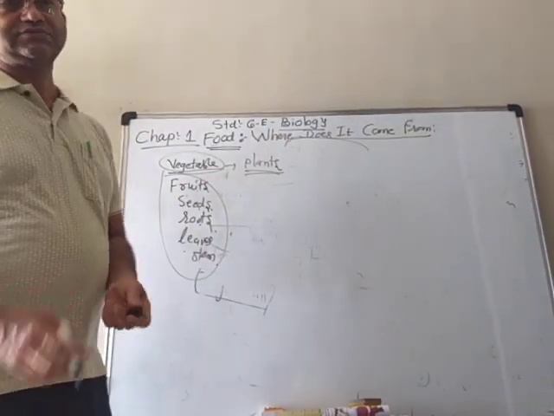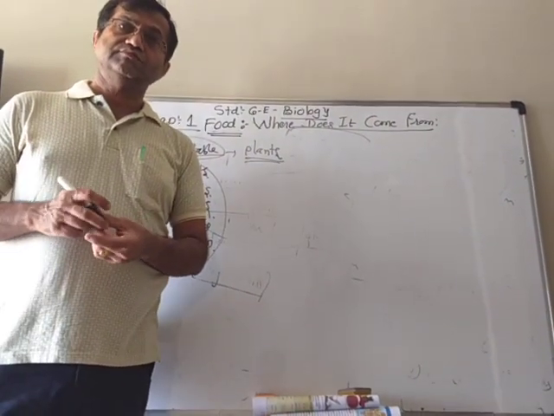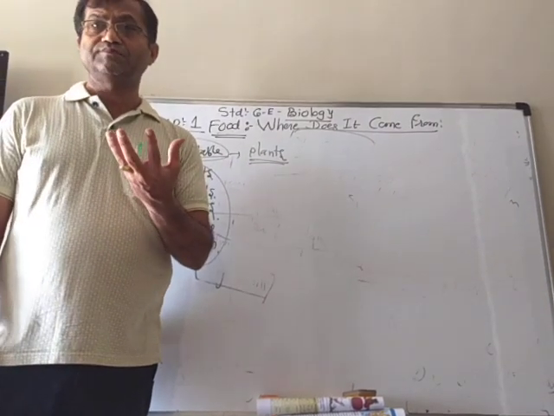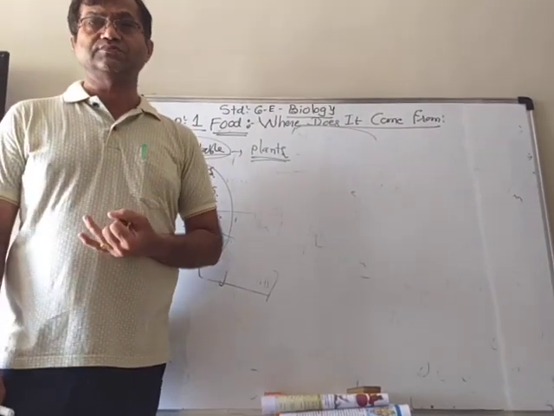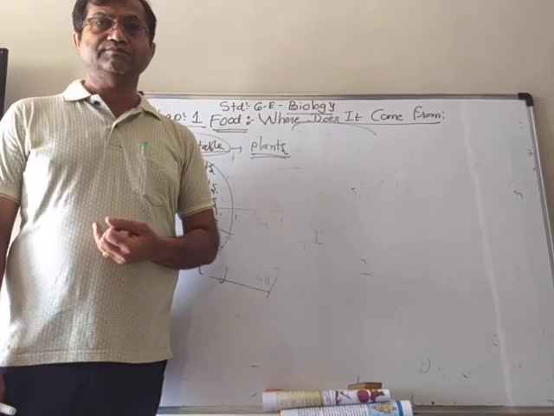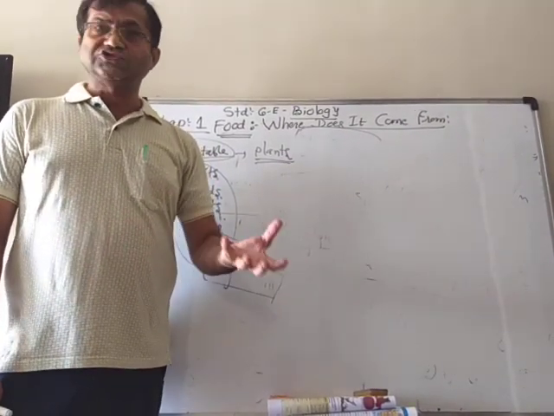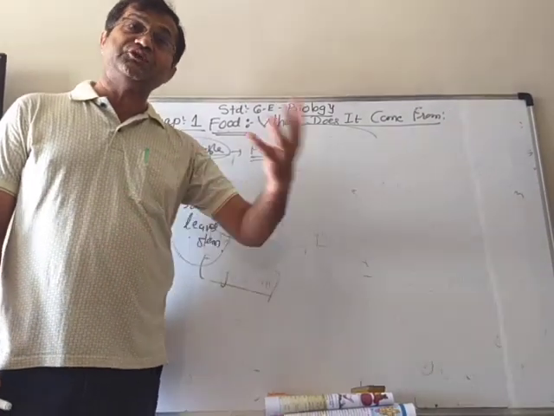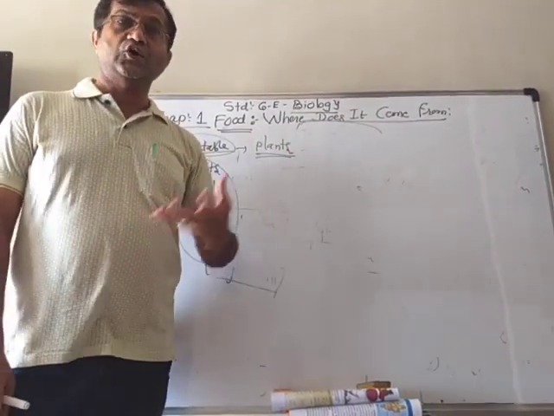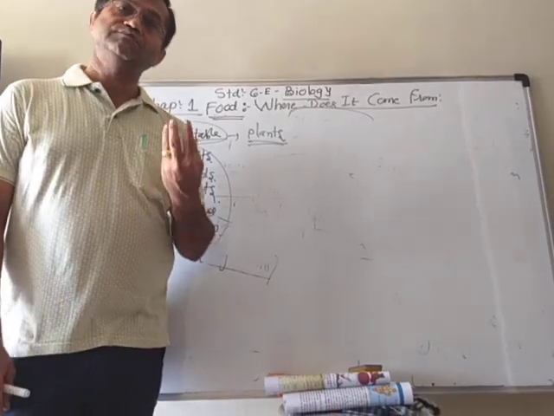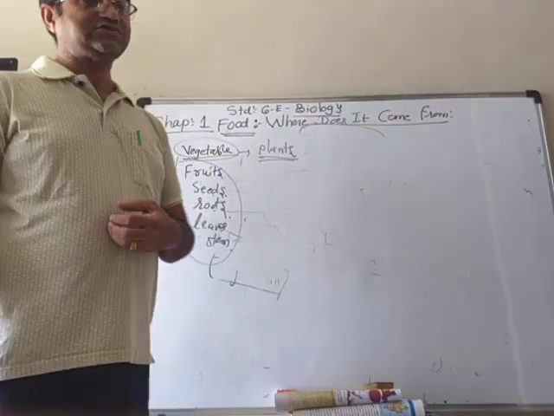All our vegetables, fruits, sometimes we use leaves like spinach, methi bhaji, another bhaji, also coming from the plants. We eat fruits, banana, guava, mango, also come from plants.